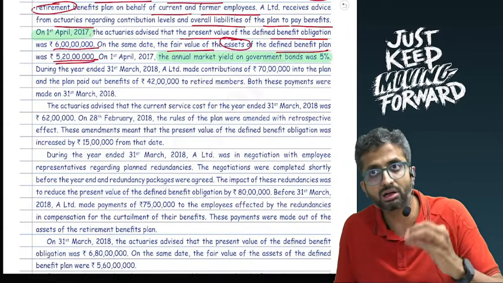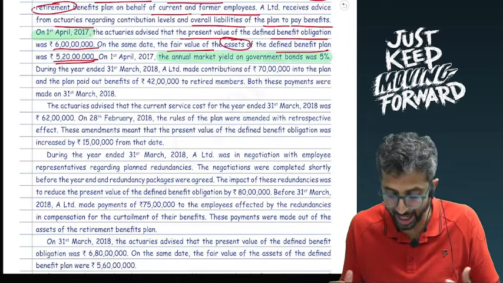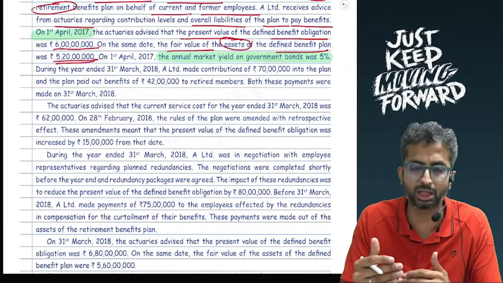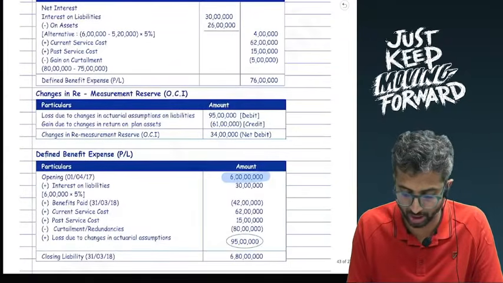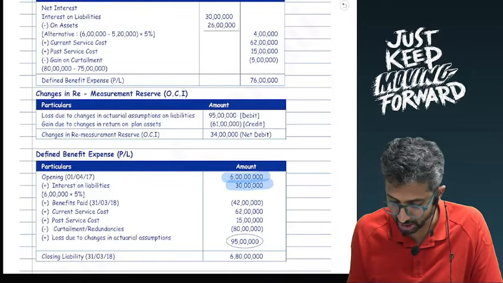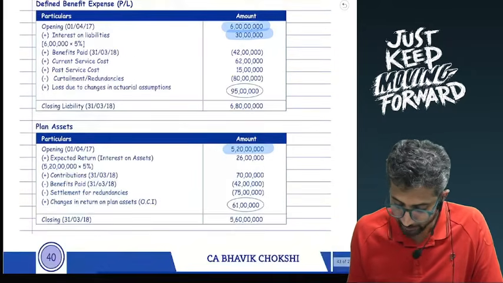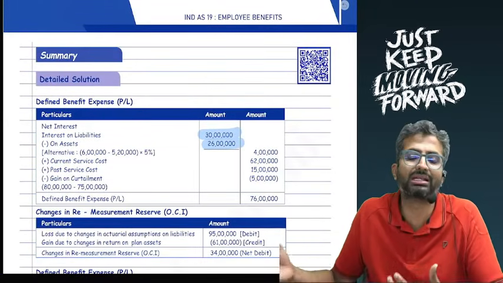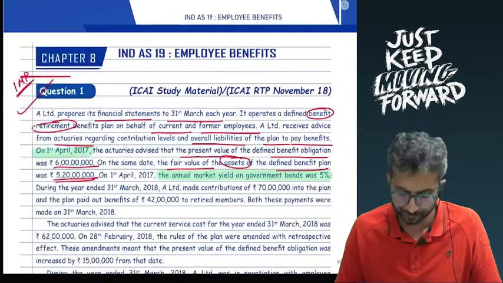Further, the expected return on plan assets is nothing but the discount rate on plan liability. So if plan liability is 6 crores, 6 crores into 5% will come to 30 lakhs. My liability will increase by 30 lakhs, and the second effect will go in the profit and loss account. This is interest on the liabilities. Second effect of this will go in the P&L as an expense. Interest on the plan assets is 26 lakhs, and I will reduce this because it is an income, so it will reduce the expense, and hence the net effect over here is going to come to 4 lakhs.